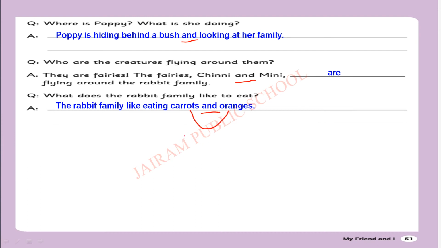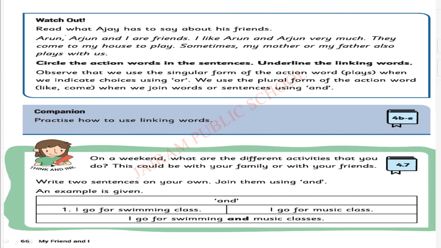Here also we have used and to combine these two words, carrots and oranges. So the and is the linking word used in the sentence. I hope you all understood.